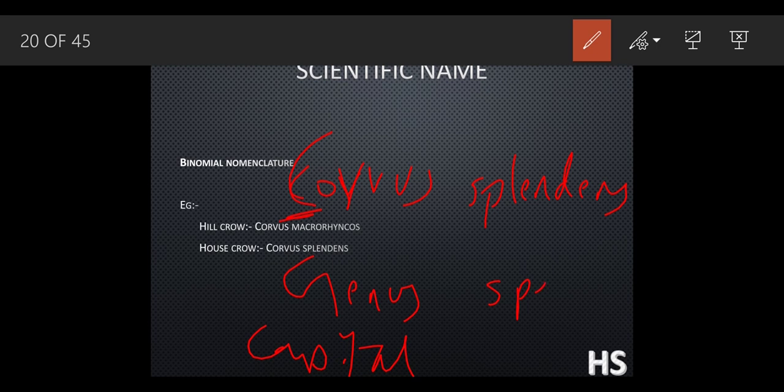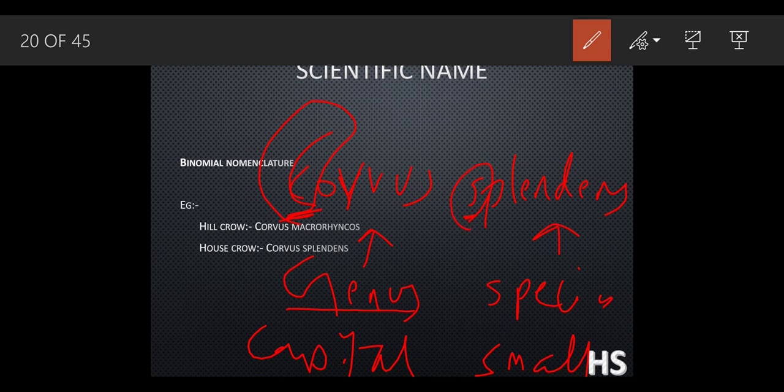In the species part, the starting letter should be small. In the genus the first letter should be capital, in the species the first letter should be small.